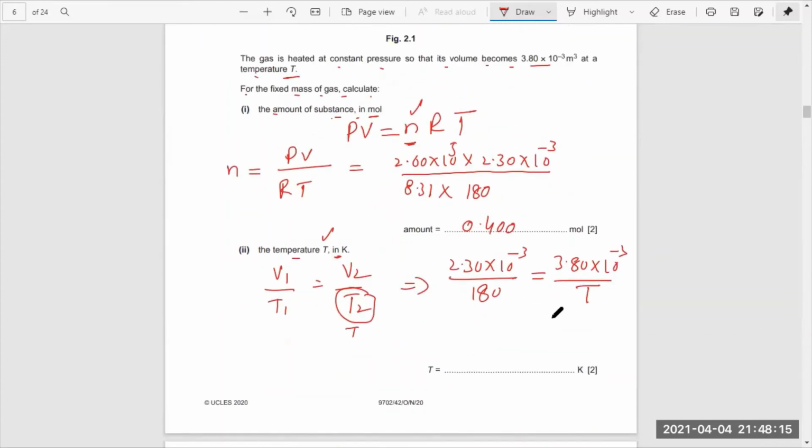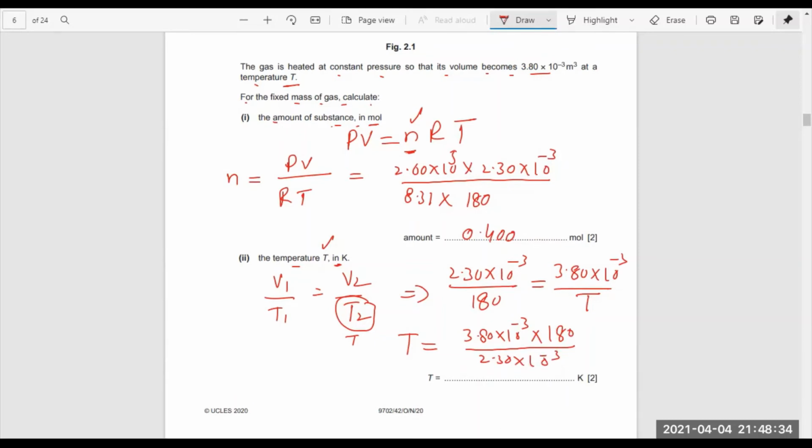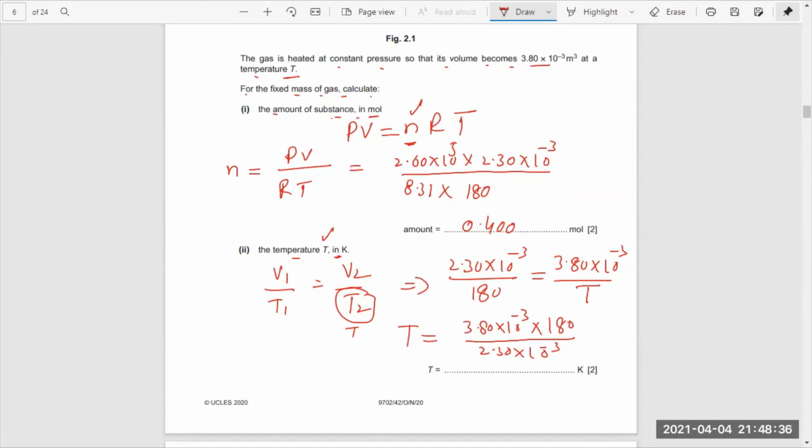Making T the subject of the equation, T would be simply 3.80 into 10 raised to minus 3 multiplied by 180 and divided by 2.30 into 10 raised to minus 3. Multiplying, we get the value of T, which is 297 Kelvin. Simply using your calculator, you can get this value of the temperature.